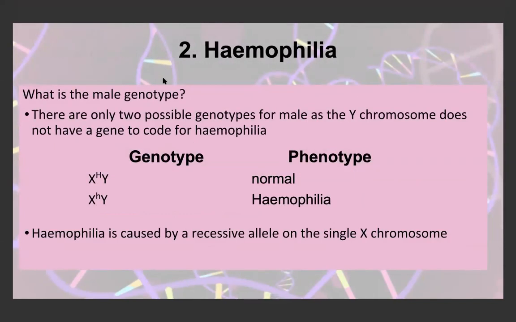For the male genotypes, there are only 2 possible genotypes, because we know that the Y chromosome doesn't have a gene to code for hemophilia. So the male can either get the dominant allele on the X chromosome, which means that he's a normal male, or if the male inherits the X chromosome with a recessive allele, he will be a hemophiliac. So hemophilia is caused by a recessive allele on the single X chromosome.